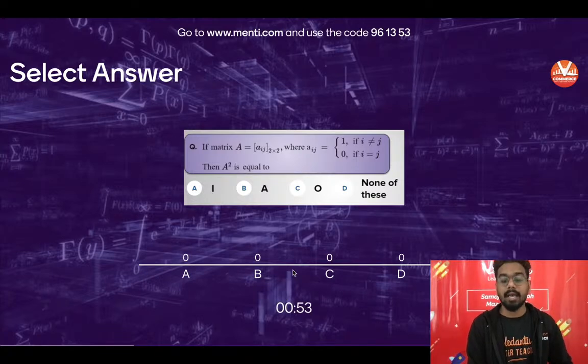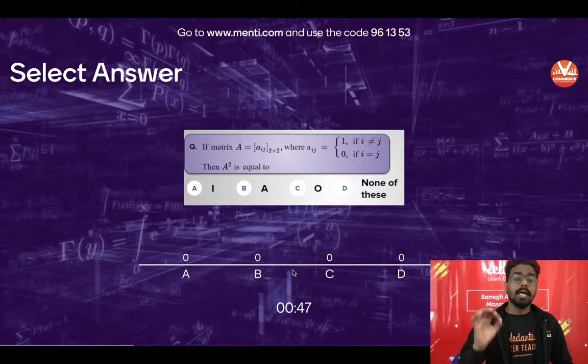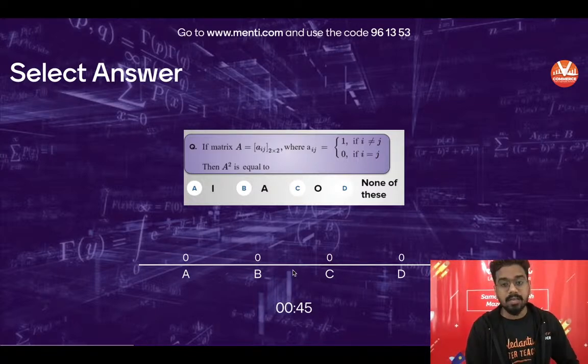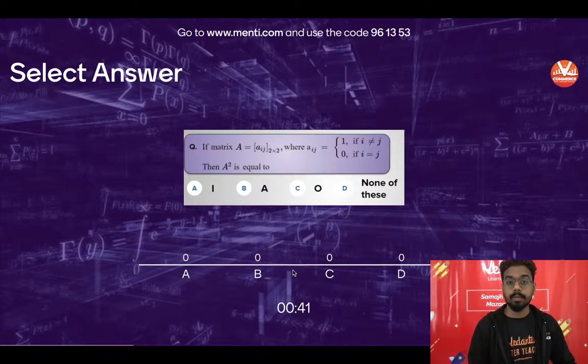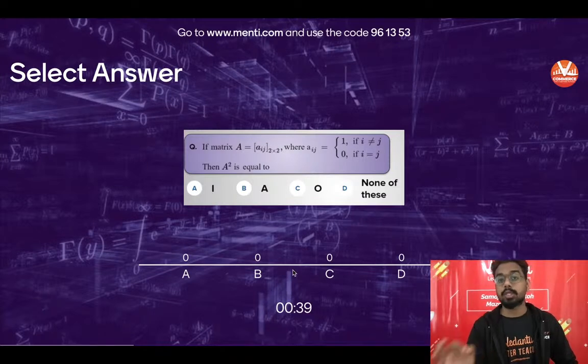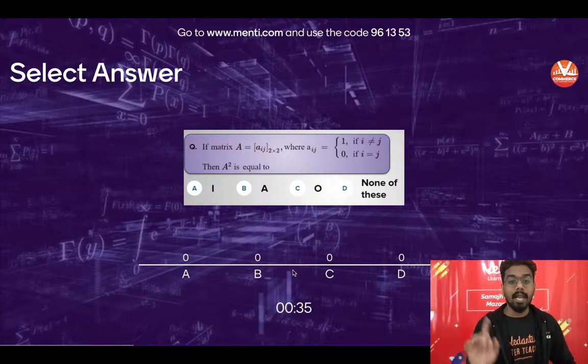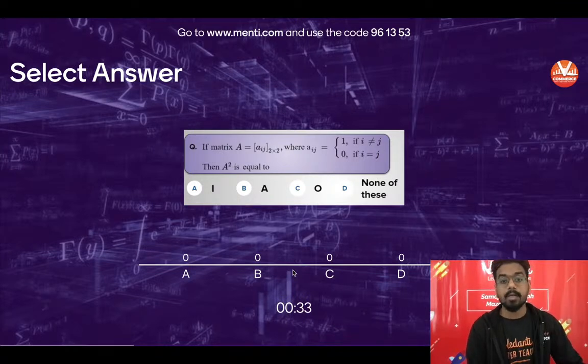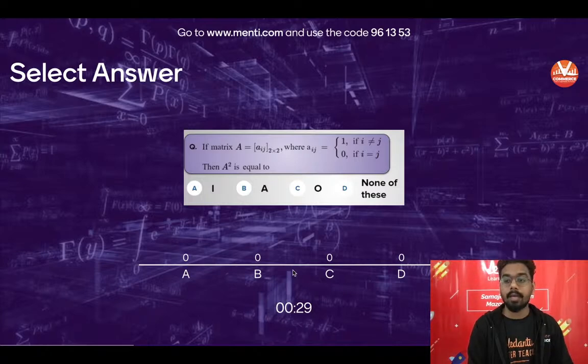The question is in front of your screen. Matrix A is equal to Aij, and the order of the matrix is given 2 into 2, where the definition of every element is given: element will be equal to 0 if i equals j, and if i not equal to j, element will be equal to 1. So in a 2 into 2 order matrix, you will have A11, A12, A21, A22.